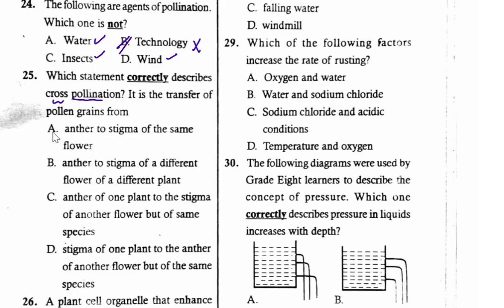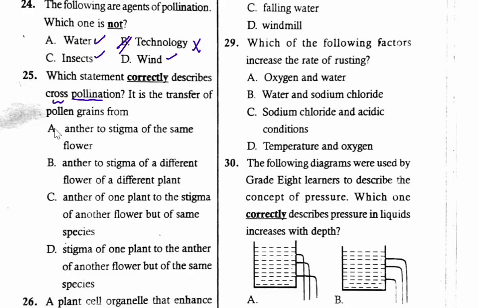So A, anther to stigma of the same flower, transfer of pollen grains from anthers to stigma of the same flower. B, anther to stigma of different flower of different plant. C, anther of one plant to stigma of another plant but of the same species. D, stigma of one plant to the anther of another flower but of the same species. So which one describes cross-pollination?